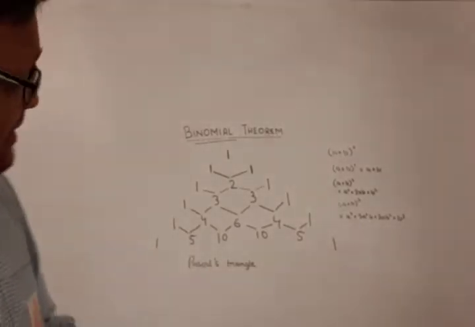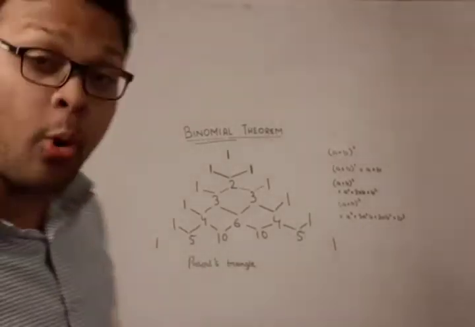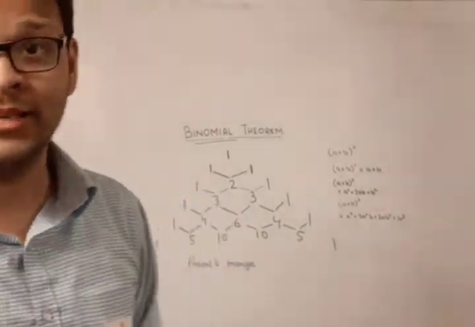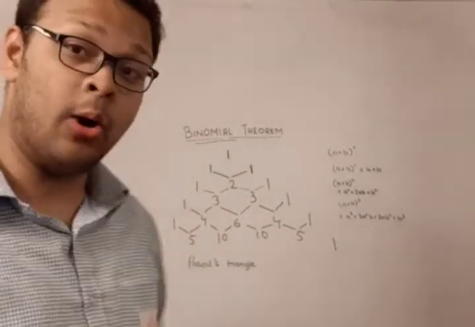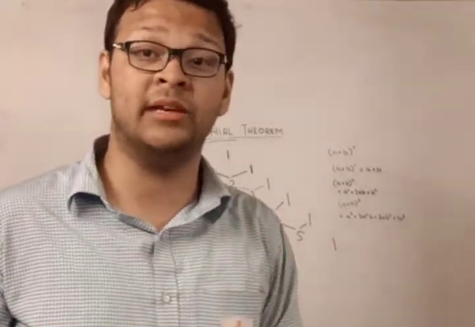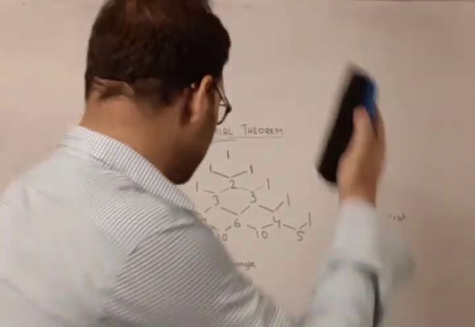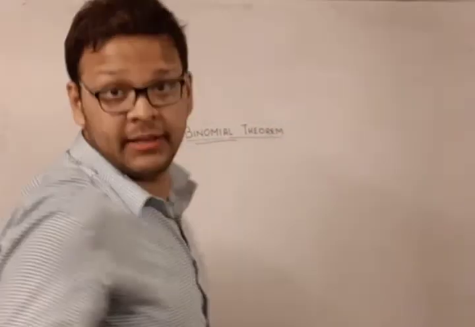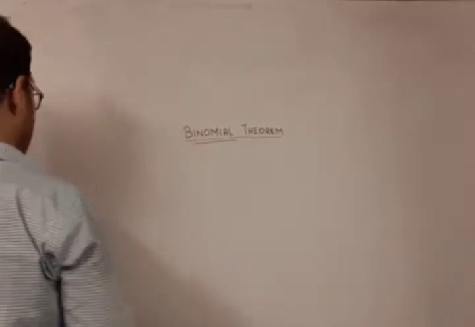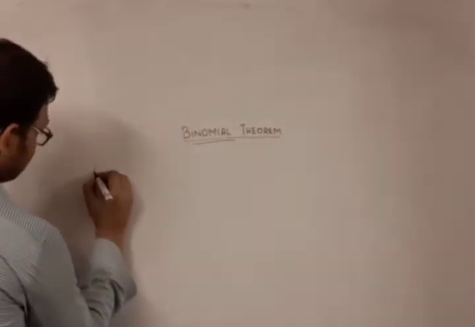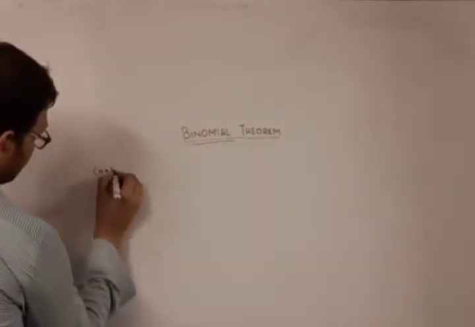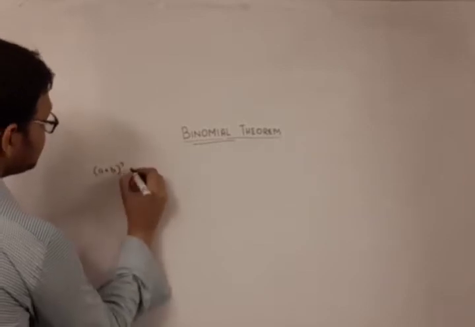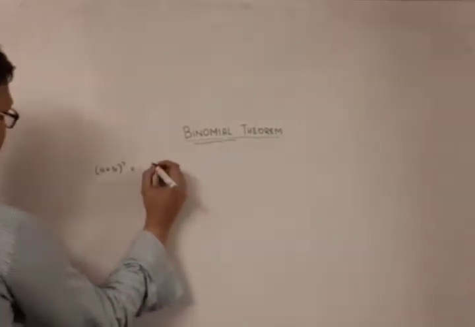So now, since we have observed the pattern, since we know what powering of a binomial means, we can safely go to define what the binomial theorem actually states. So let's define. The binomial theorem says that (a plus b) whole to the power of n is,